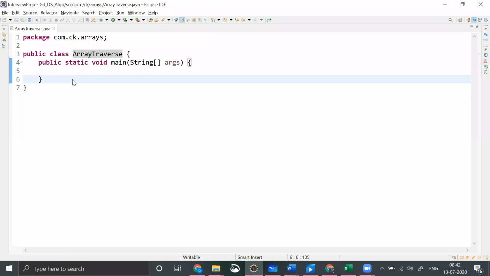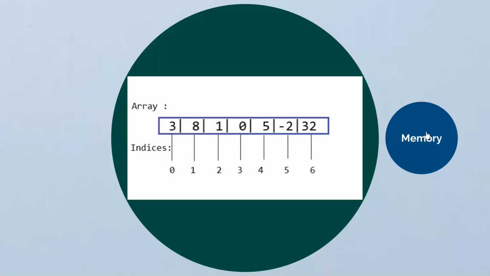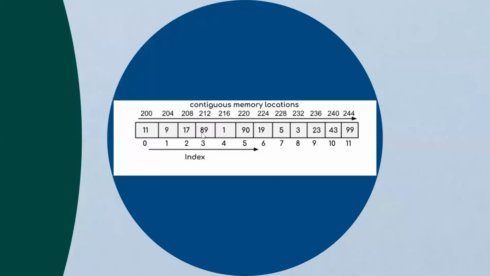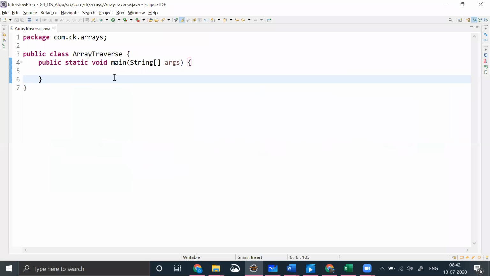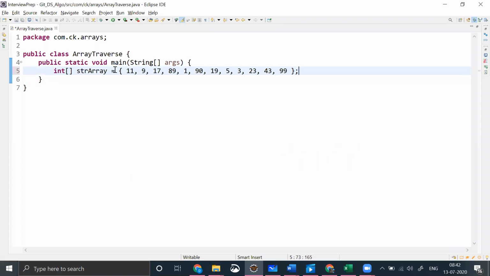Now my actual intention is to represent something like this, 11, 19, 7, or whatever. So I'm pasting it now. I have taken an integer array. Finally, maybe I'll make it as int array. This is how we represent the integer array, right?